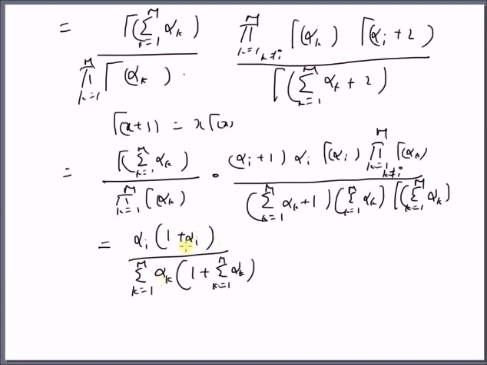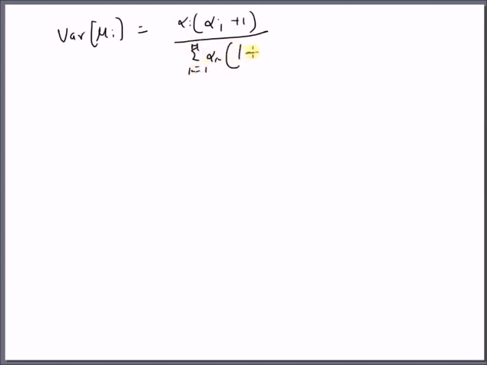So this is the second moment of mu I, and the variance of mu I is given by the expected value of mu I square, that is alpha I times alpha I plus 1 divided by the summation k equal to 1 to m alpha k multiplied by 1 plus the summation k equal to 1 to m alpha k, minus the square of the mean, that is alpha I square divided by the summation k equal to 1 to m alpha k whole square.